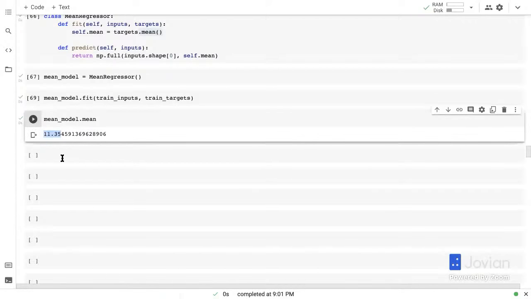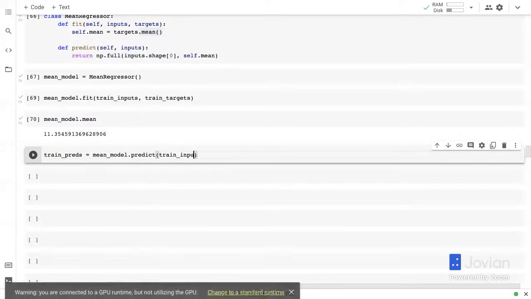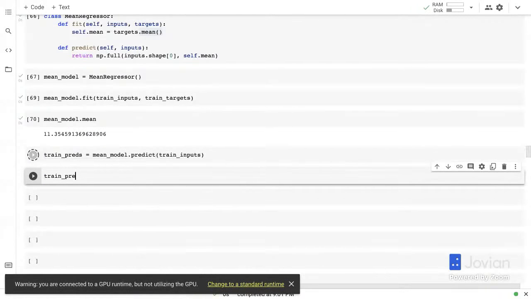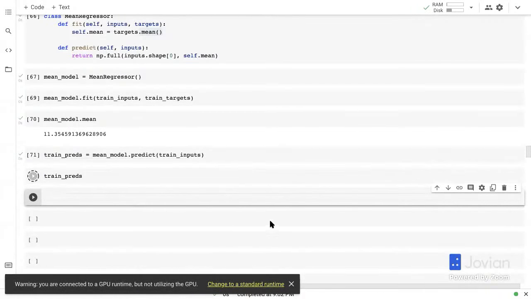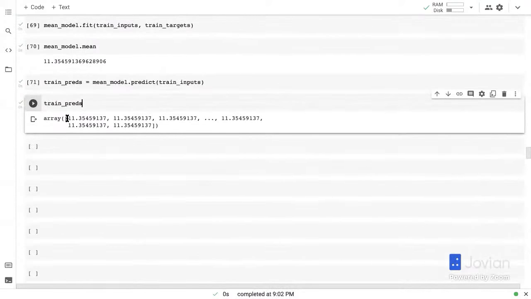And then when we want to get some predictions, so let's say we want to get some predictions for the training set, we can say mean model dot predict train inputs. And that gives us a prediction. So it's simply predicted the value 11.35 for every row in the training set.